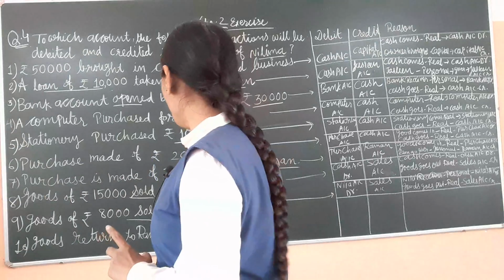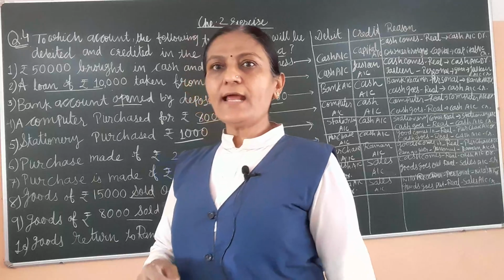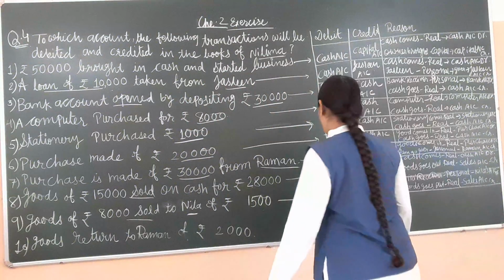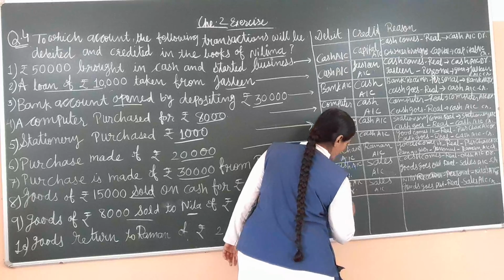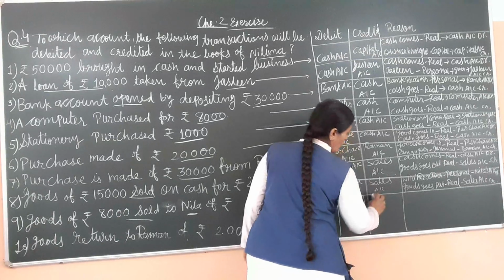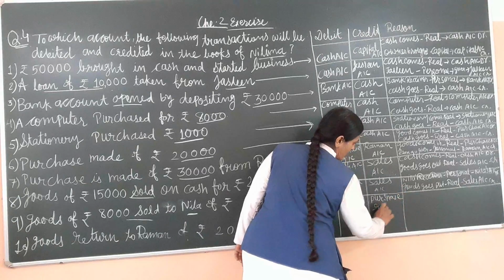And then what happened? Raman is the receiver, so Raman account debit, as per the personal rule. And here goods goes out in the form of purchase return. So purchase return account credit.